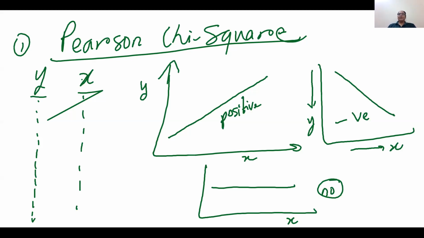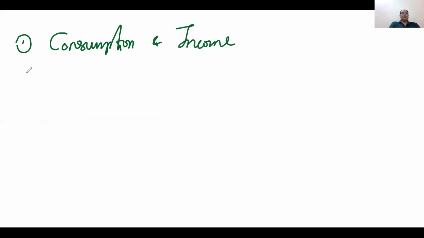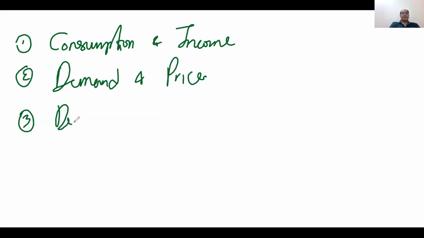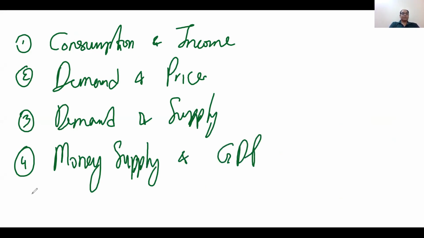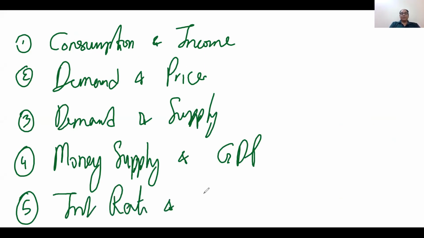There are many examples of this relationship: consumption and income, demand and price, demand and supply, money supply and GDP, interest rate and money supply.